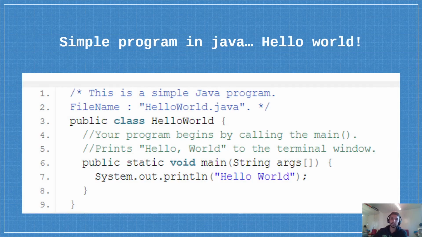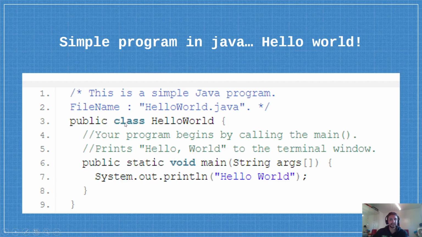As we can see here, we have a simple program. I call it Hello World. It is the most basic program you can do with every language. And we can see that we have a name called class, a method, and a call method. This is a class, this is a method, and this is a call method.